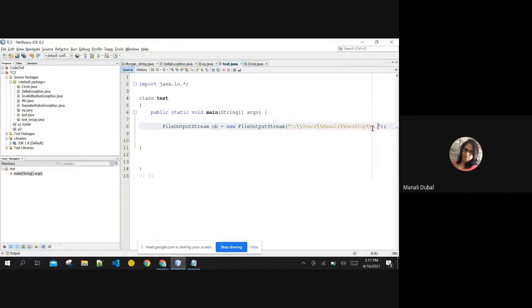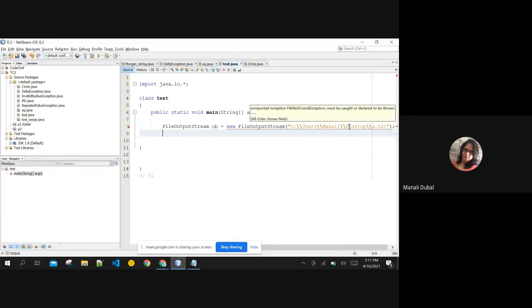And I want to make my pointer of file output stream point to this text file, which I have created newly on the desktop, and it has no data right now. Now, if you remember the exception classes, if the file doesn't exist, then the IO exception must be caught. You can see here, the exception is reported. So I can surround this complete statement by try and catch. That is okay for me.